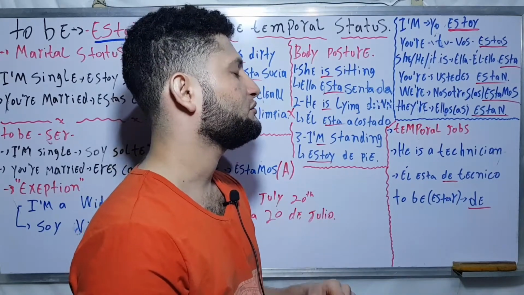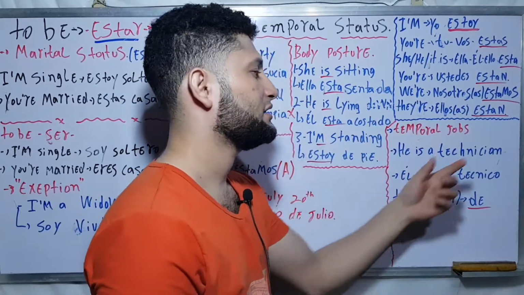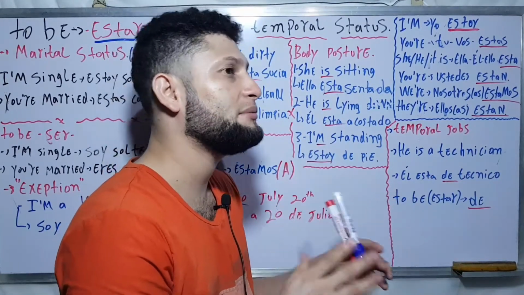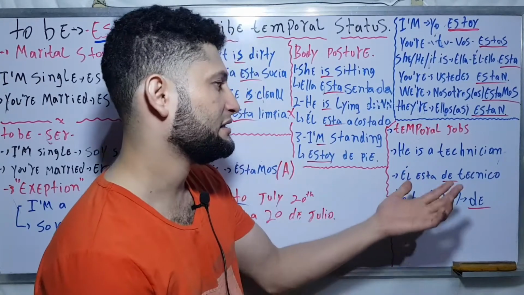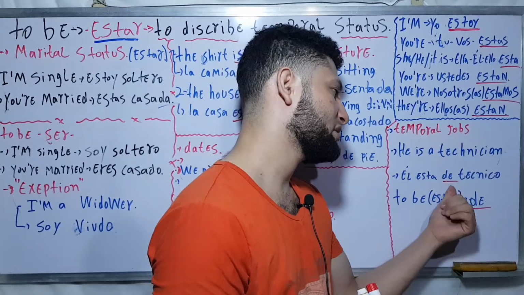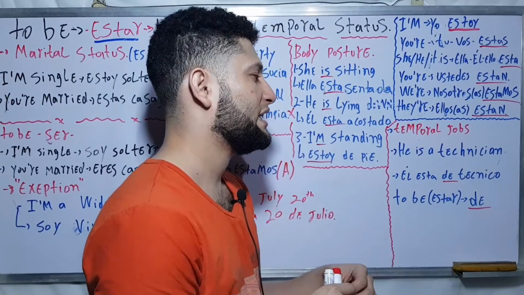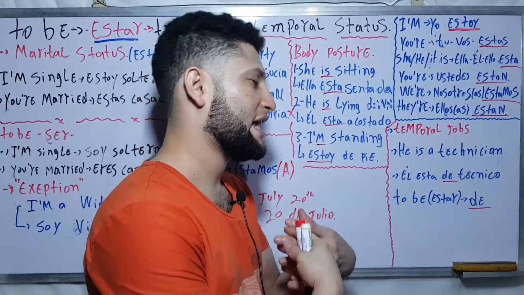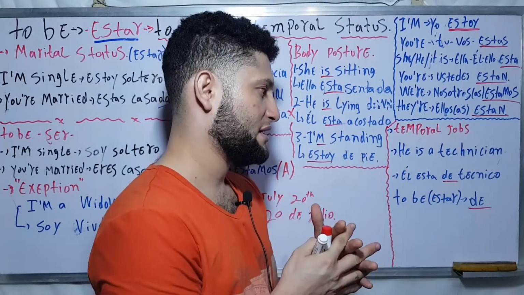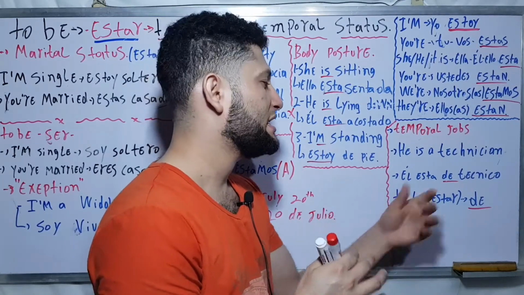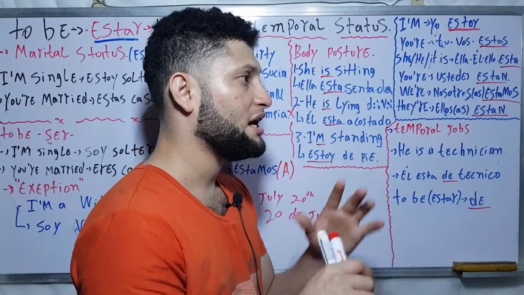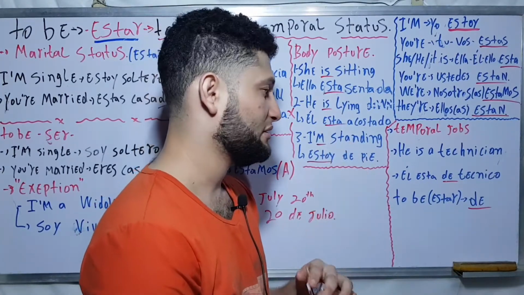And then he needed to get a new job, and so he's an accountant, but in the meantime, that person will work as a technician. This is for temporal status, and in Spanish it is "él está de". This is the secret: that preposition indicates a short period of time, because it's not his real profession. It's just for a moment, in the meantime.